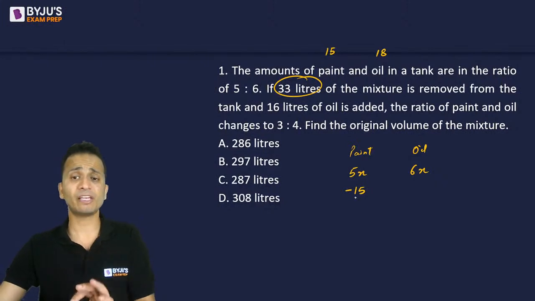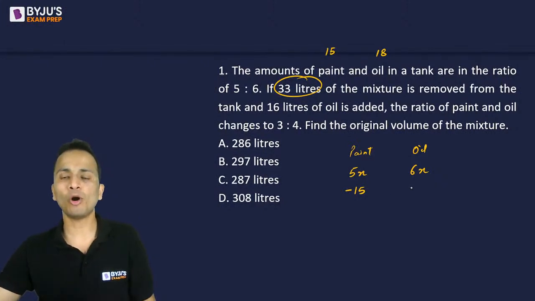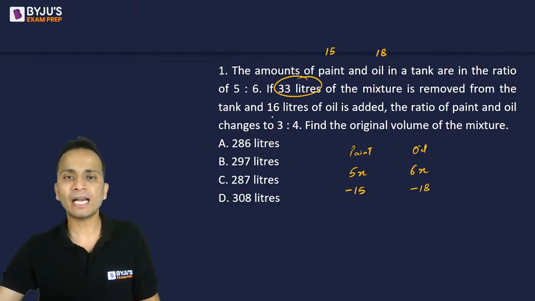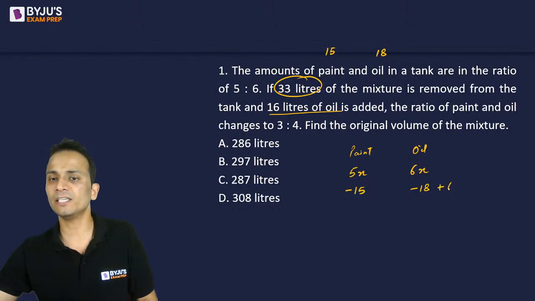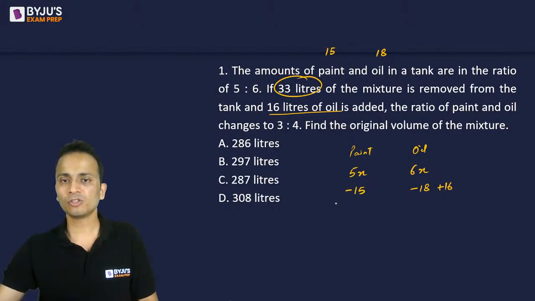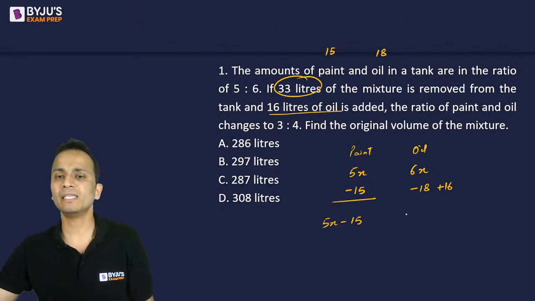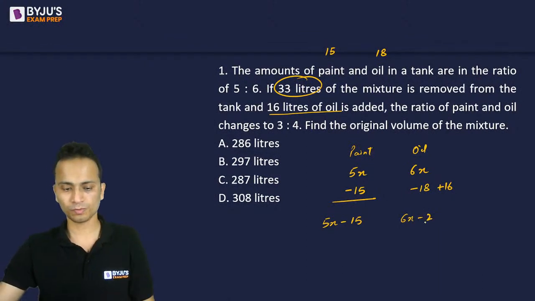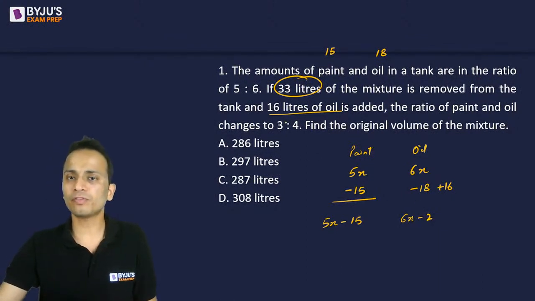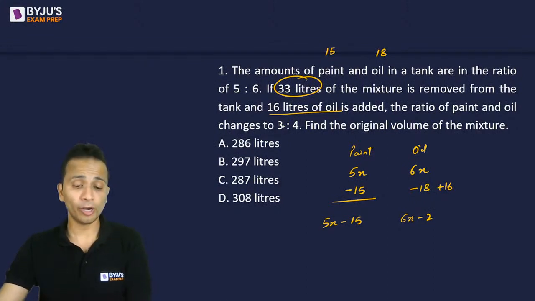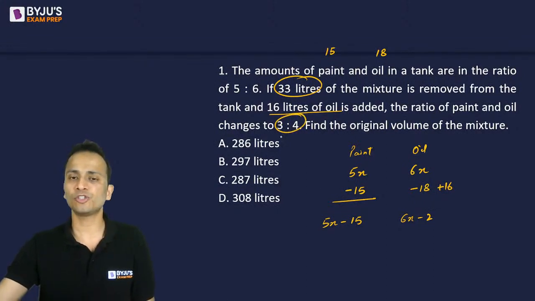So I'll write 5x minus 15. And the amount of oil that will come out will be 18, so minus 18. Now after that, 16 liters of oil is added. So we have added 16 liters of oil. So now effectively the remaining amount of paint will be 5x minus 15, and the net amount of oil will be 6x minus 2. Now the ratio of paint and oil has changed to 3:4.